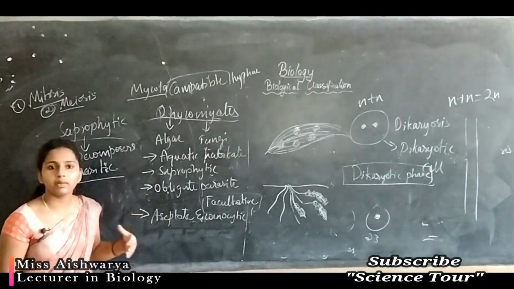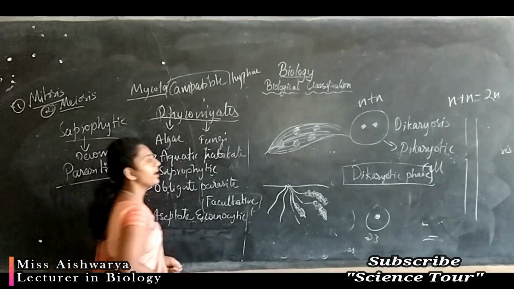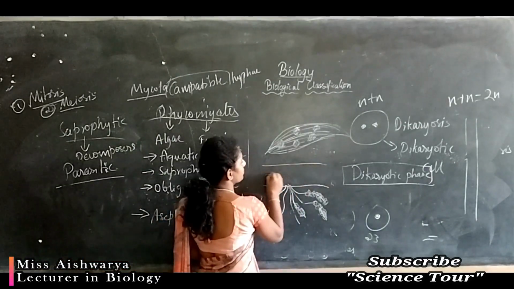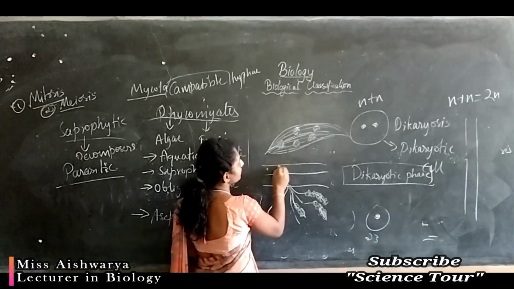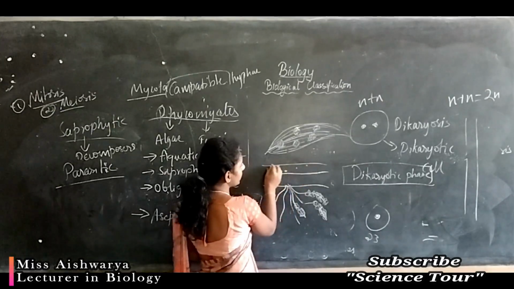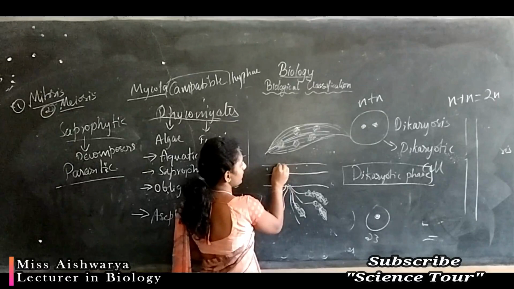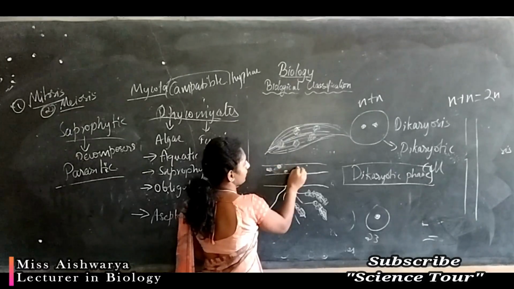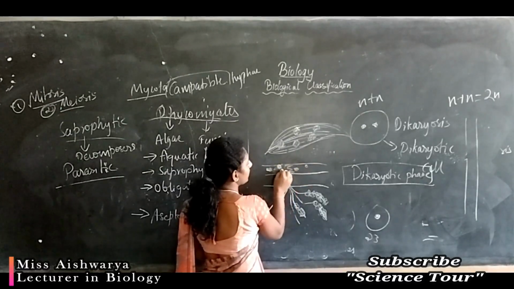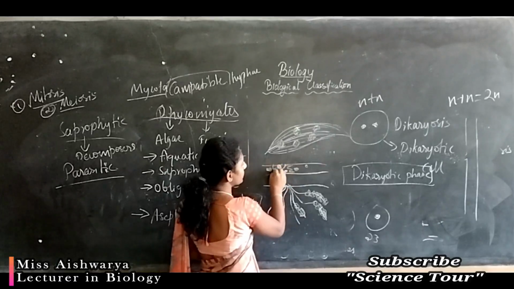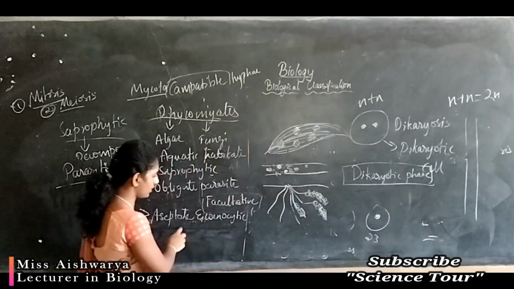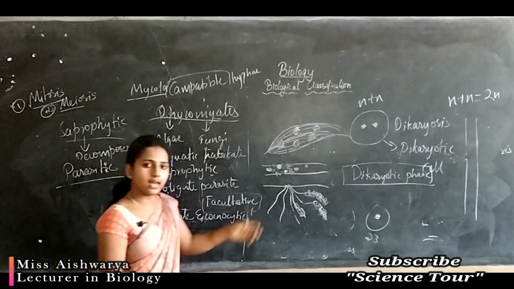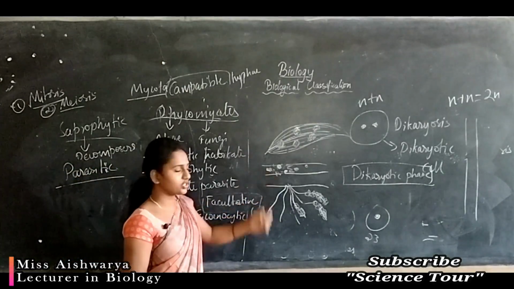If you consider this a hypha, the nucleus will divide and increase the protoplast material, but the protoplast will not get separated. So this condition we call cenocytic.